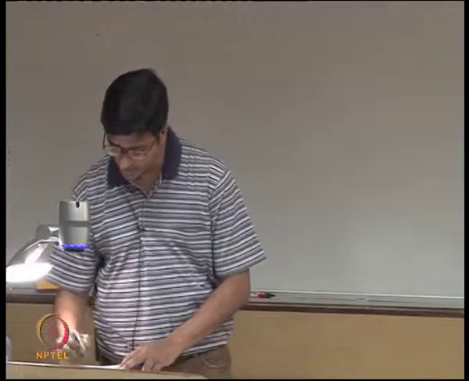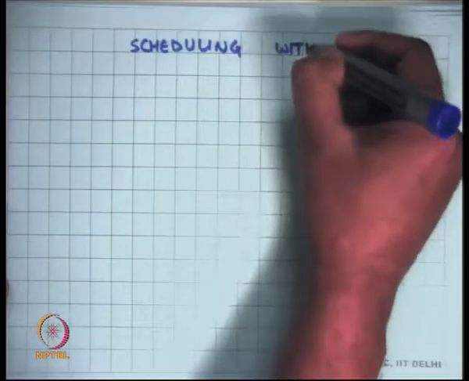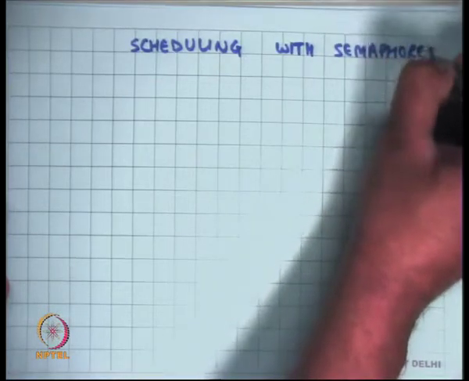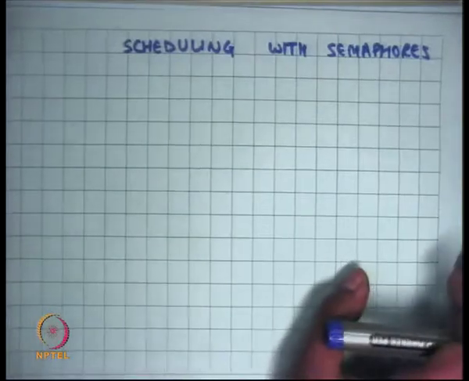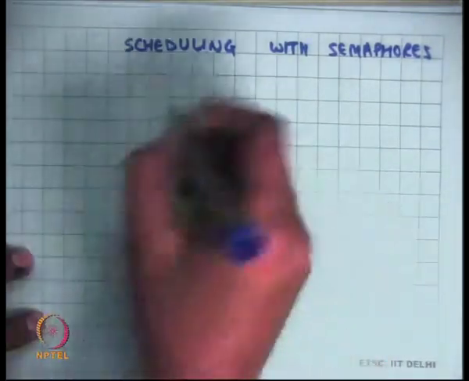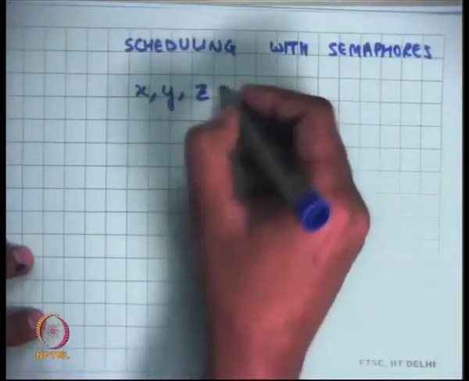Let's see, scheduling with semaphores. So let's say there are these variables called x, y, z, right.